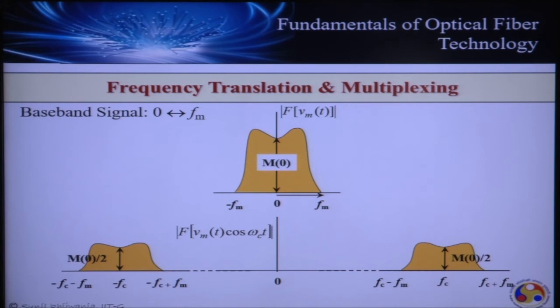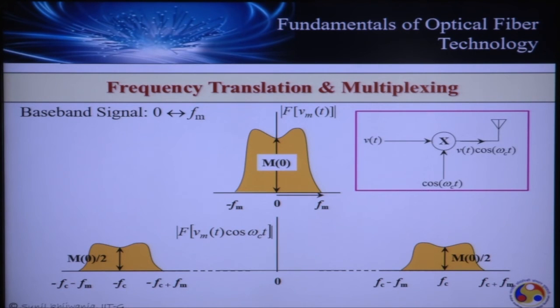Now, multiplication of the signal by an auxiliary signal which is cos omega c t is what is depicted in the figure. This is how we design our transmitter. The original signal is fed to a multiplier, to which this auxiliary waveform is also fed, and the result of this multiplication is fed to the antenna. This process of multiplication of the original signal by the auxiliary signal, that is a carrier wave, is known as mixing or heterodyning. Hence the signal which is used for mixing or heterodyning is known as the mixing signal or heterodyning signal, or simply the carrier signal. So this is the carrier which is at frequency omega c.